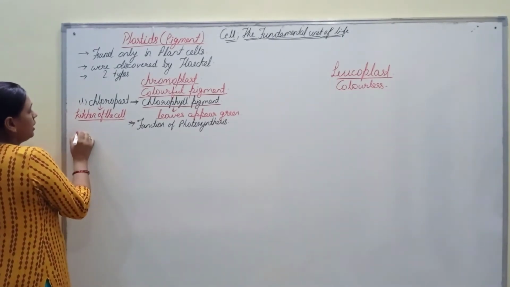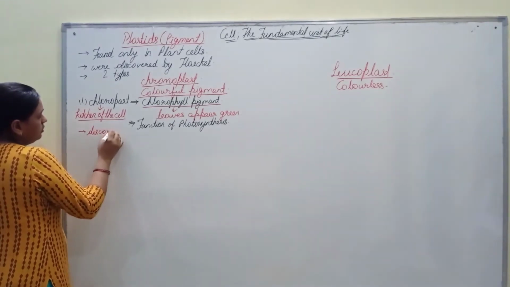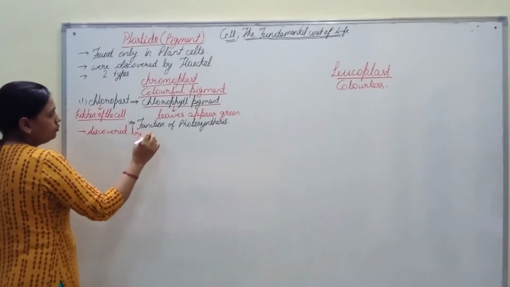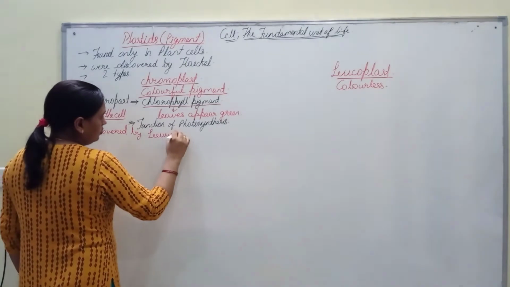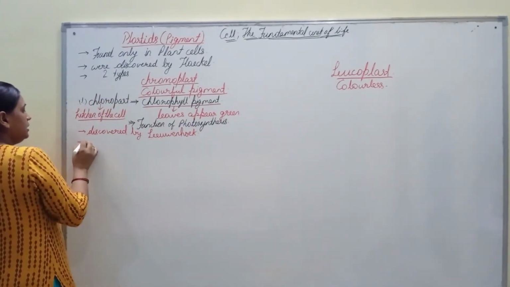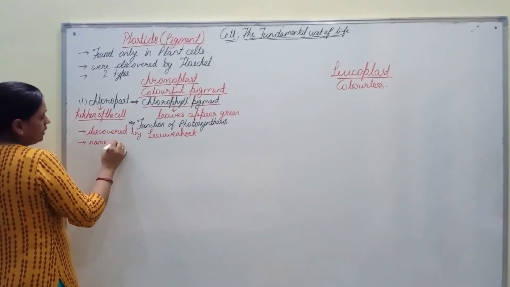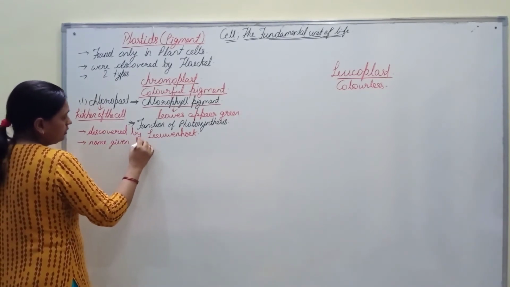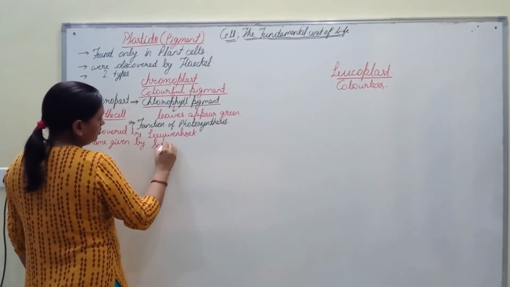This chloroplast was first discovered by Leeuwenhoek, and later the name chloroplast was given by another scientist called Schimper.